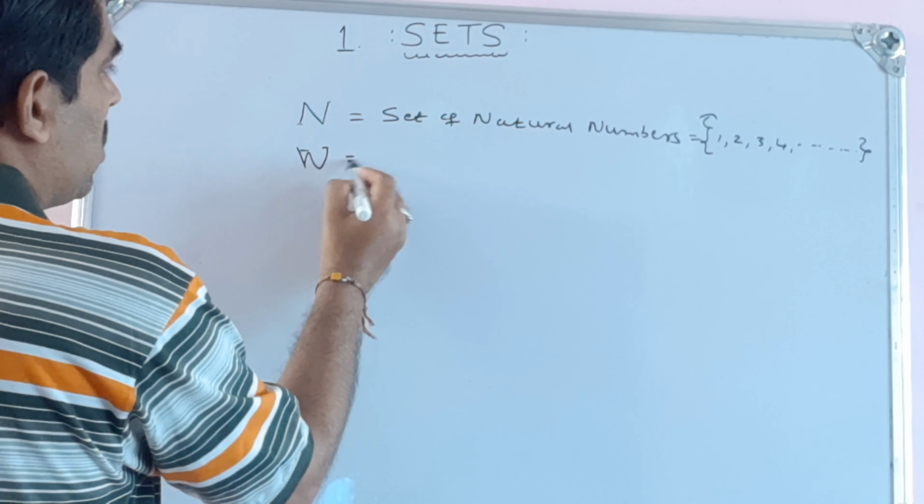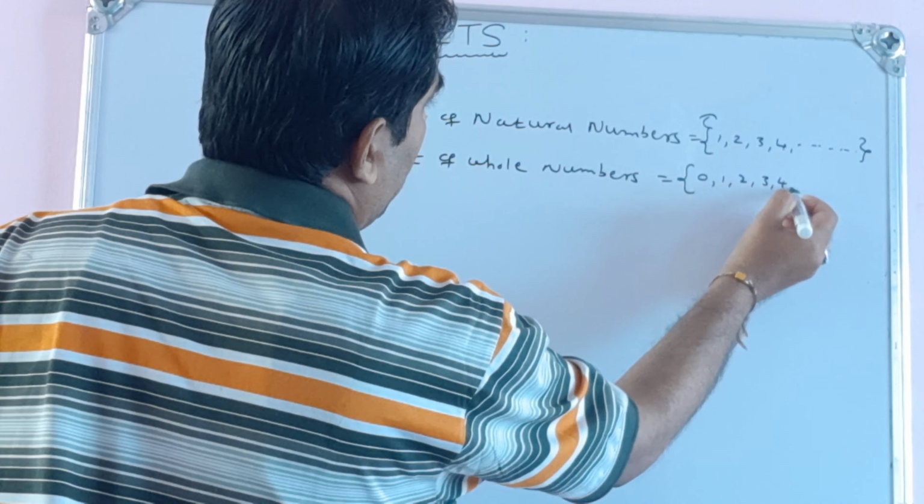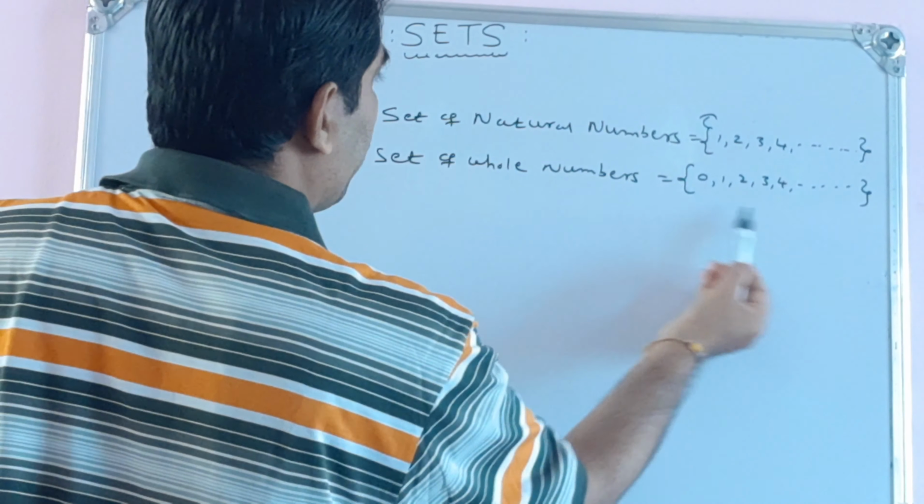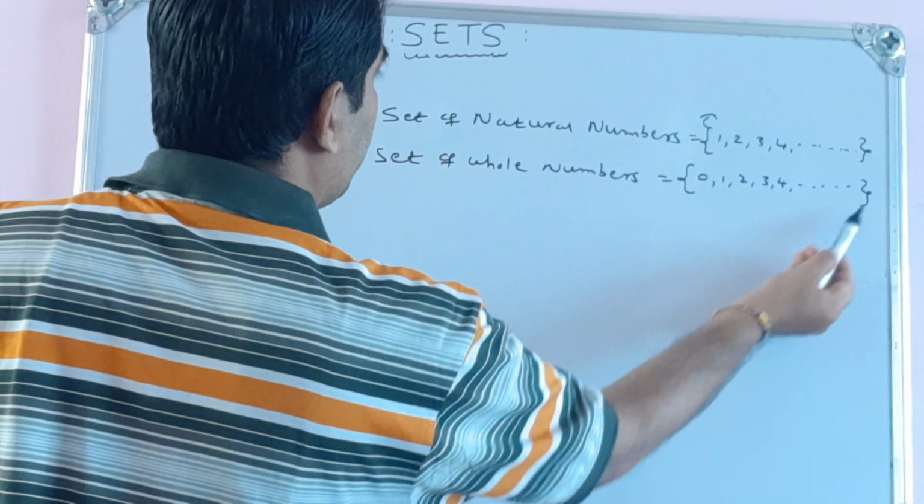Set of whole numbers. So I will include 0 here. 0, 1, 2, 3, 4. This is a set of whole numbers. The notation is W.